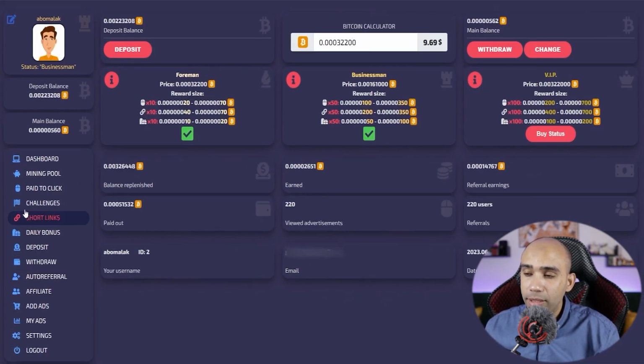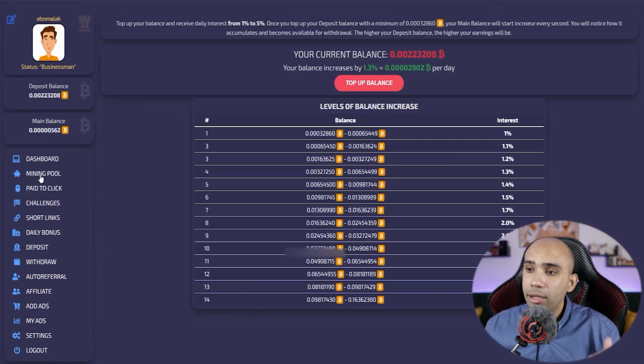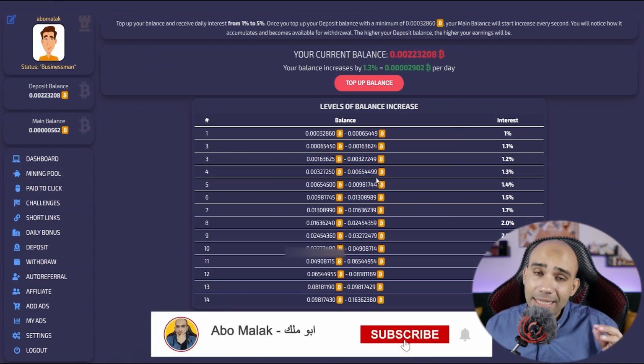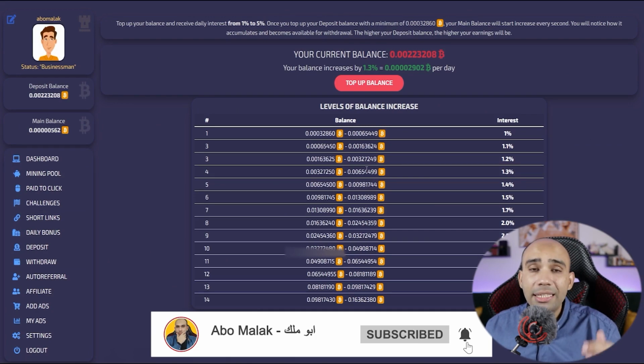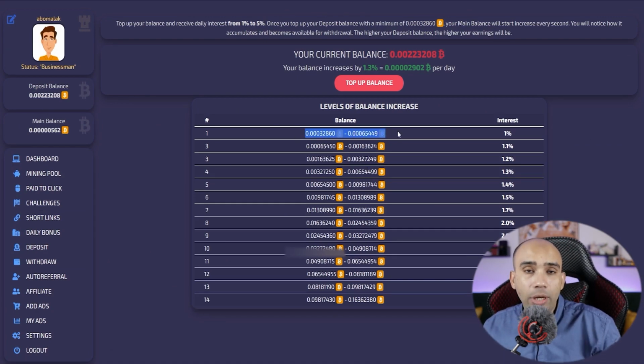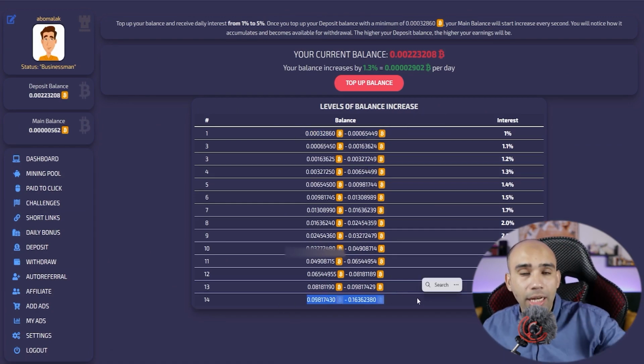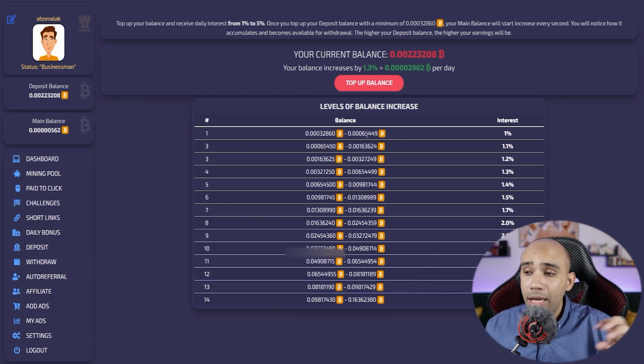As for the second matter, which is cloud mining, if we click on this, it is the possibility that you deposit money starting from $10, and every day you get 1% of the amount that you add to your account. From the first $10 up to this large amount, I don't know how much it gives you, maybe 5%. The more you increase the deposit amount, the more you increase the percentage you take per day. Of course, you can work for free. You are not required to work for a paid amount, but I am presenting it to you so that you will be aware of everything on the site.